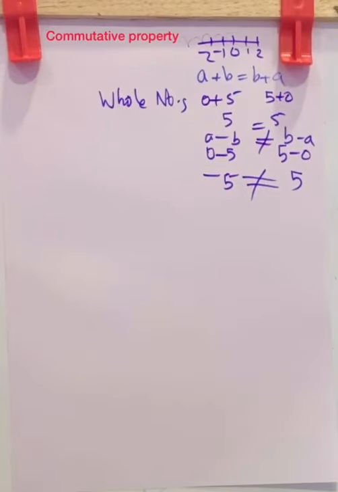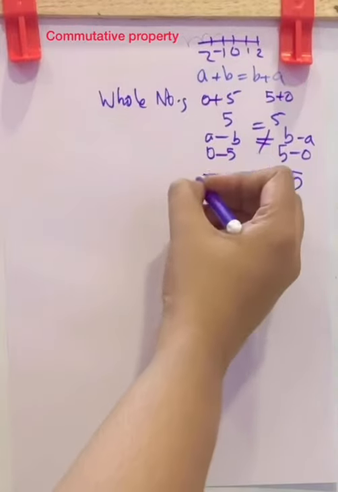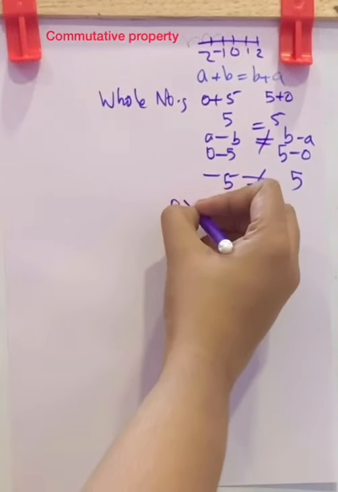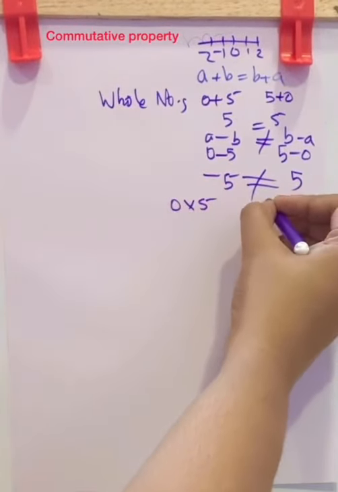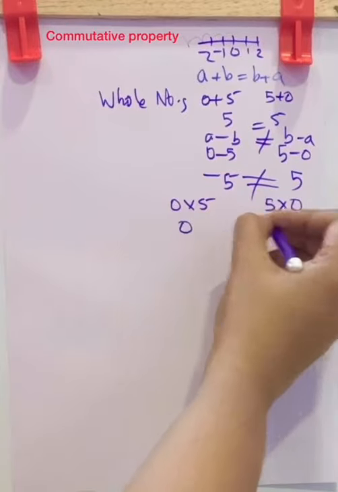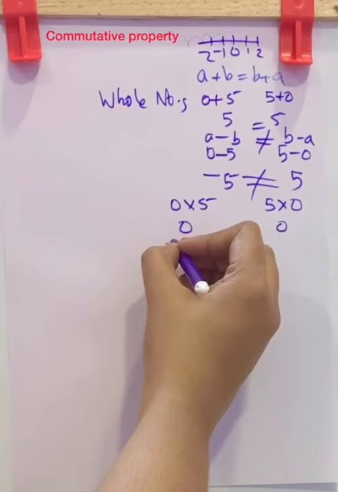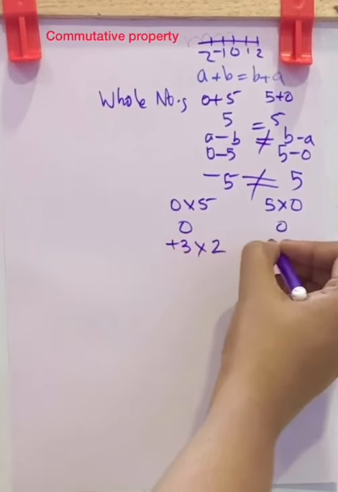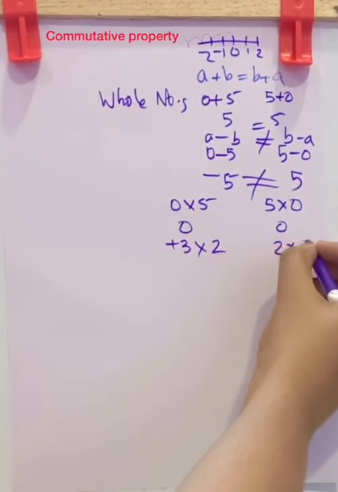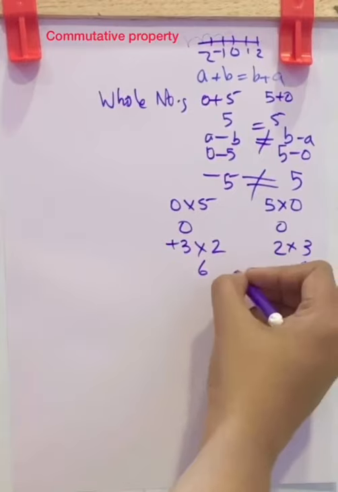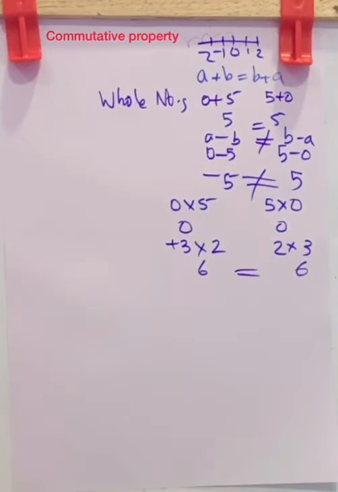Now next, multiplication of whole numbers. Let us check whether it is commutative or not. Multiplication: 0 into 5 and 5 into 0. Both are 0. Now next is positive 3 into 2 and 2 into 3. Both the results are 6. So we can say in the case of multiplication, it satisfies the commutative law. That is, multiplication is commutative for whole numbers.